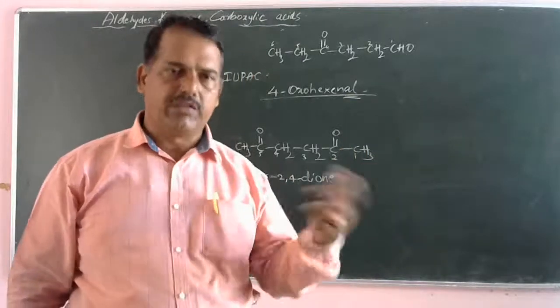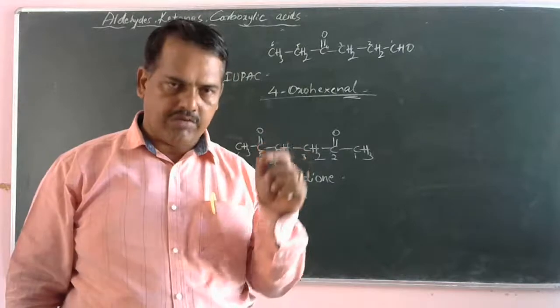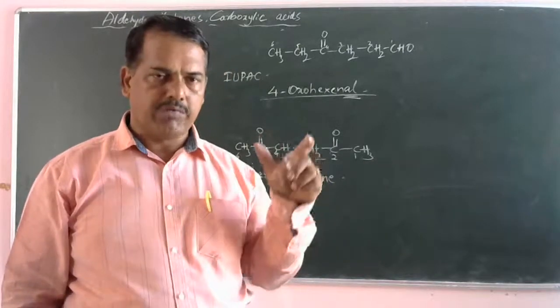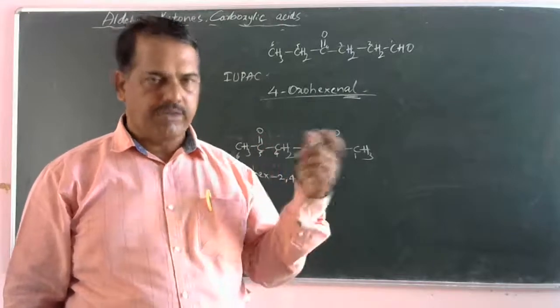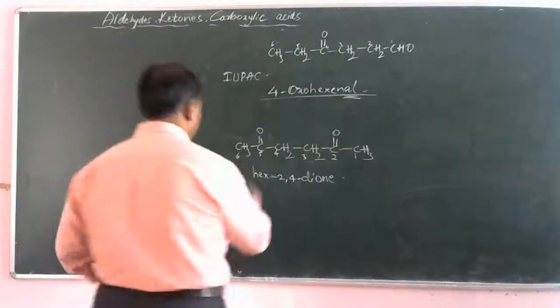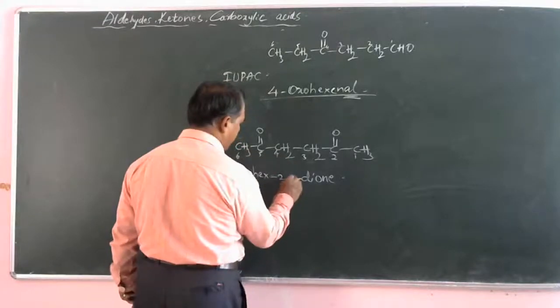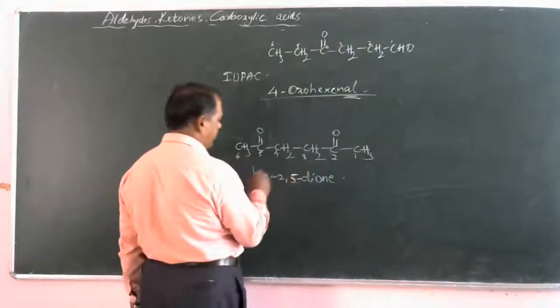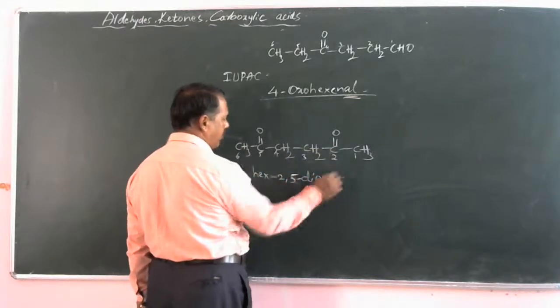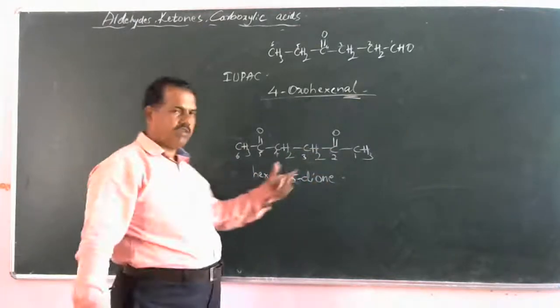It is nothing but a hexanone. In hexanone, you see the carbon chain, we can find two ketonic groups at the second carbon atom and as well as at the fifth carbon atom, not fourth, fifth carbon atom. So therefore it is hex 2, 5 dione.